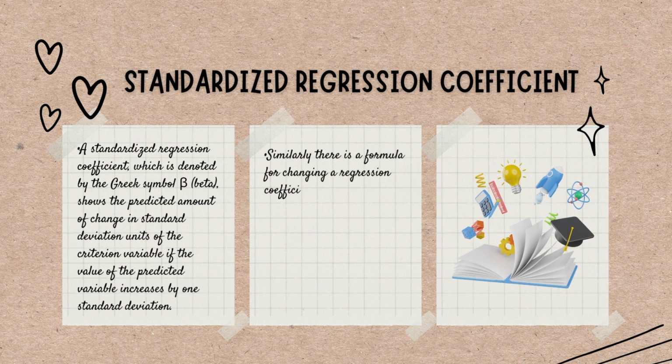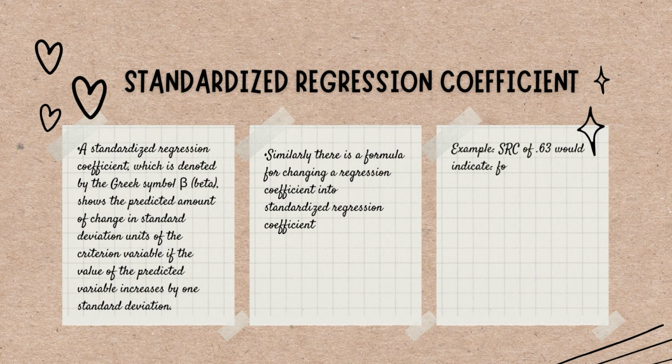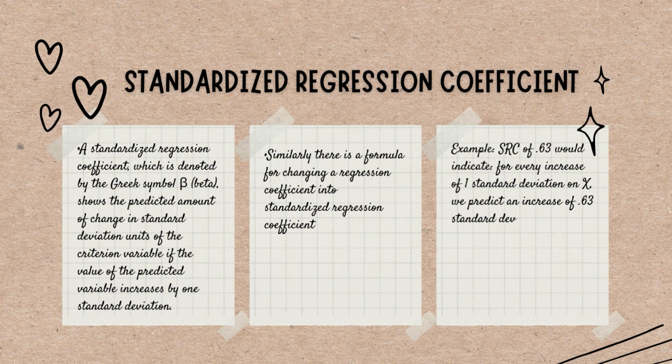Take an example to understand it better. If you have a standardized regression coefficient of 0.63, what would it mean? It would mean that for every increase of 1 standard deviation on x, we predict an increase of 0.63 standard deviation on y. We are not here learning how to calculate it, but just the concept of a standardized regression coefficient and what it means.